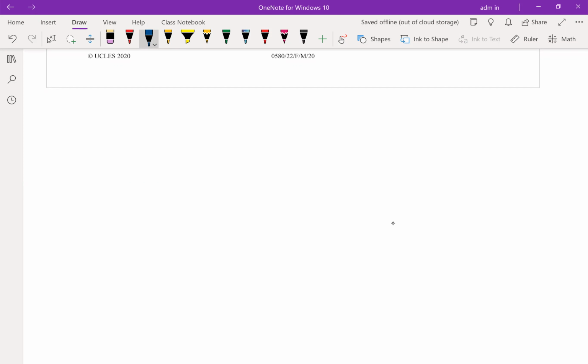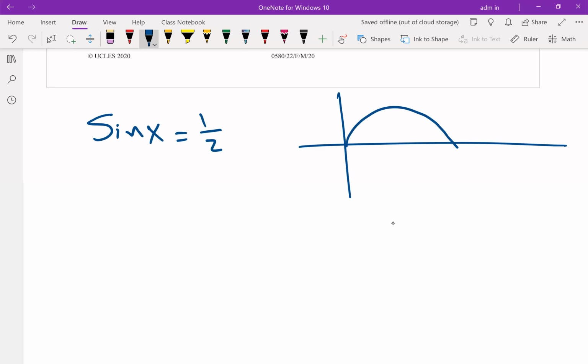In general, for any solution from 0 to 360, each time we have 2 solutions. The principal or basic one comes from shift sine, shift cosine, shift tan. I will start with an equation: sine x is equal to half. What is the graph of sine? This is the graph of sine.